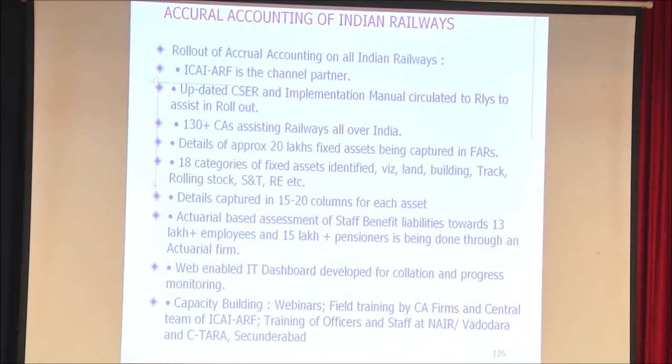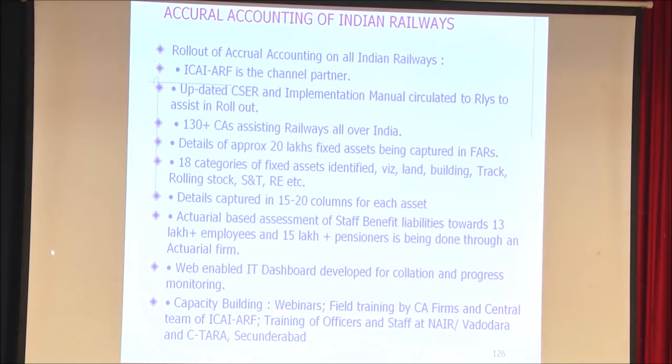Keeping all this in mind, because the railway is a government undertaking, they have come up with the Accurate Accounting of Indian Railways, for which asset registers have been prepared by the various departments, because they want to go in for a commercial type of accounting. ICAI is a channel partner. There are 130 CAs, assistant railways, all over India, who are looking into it.